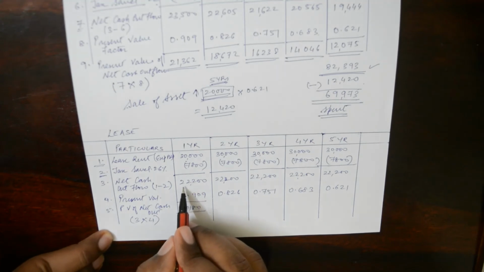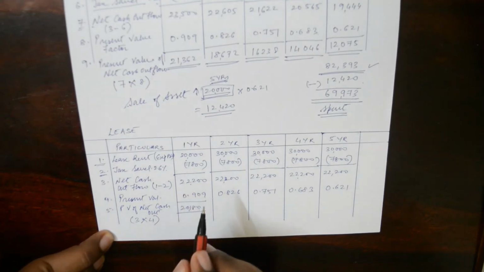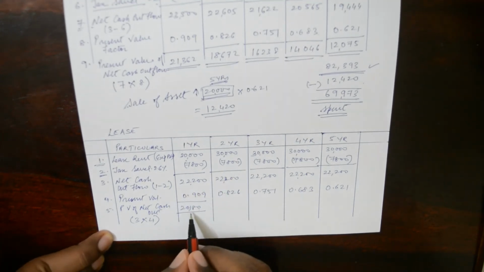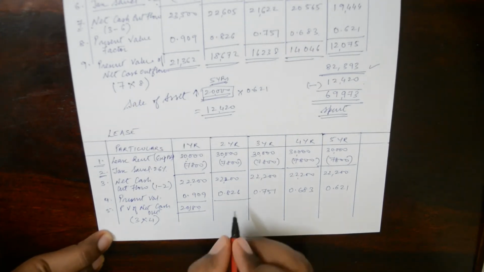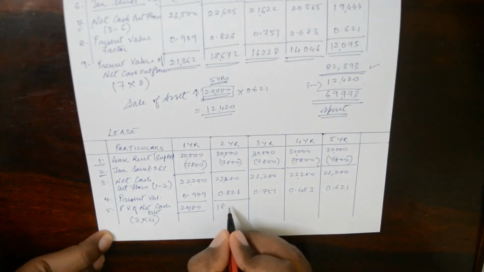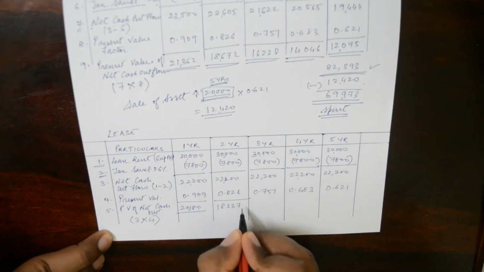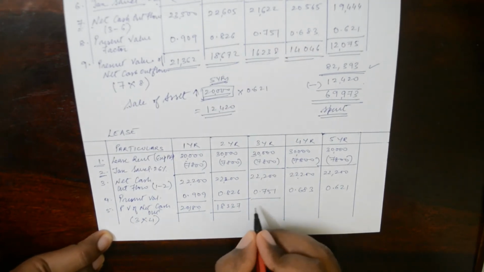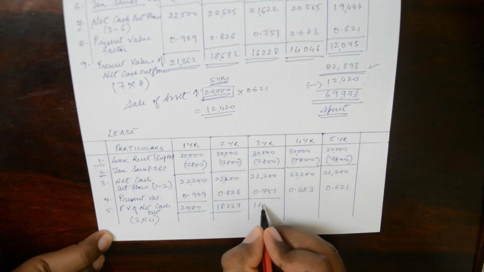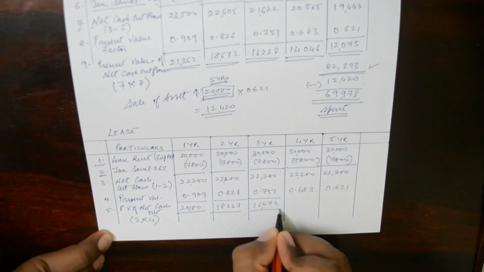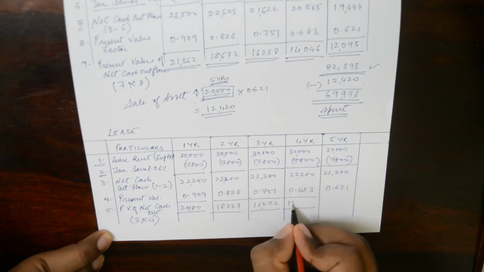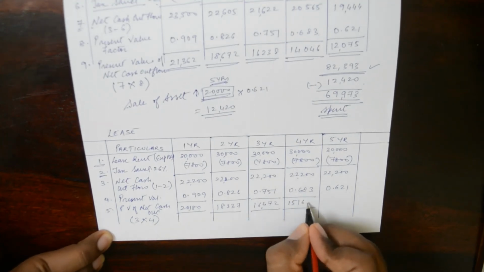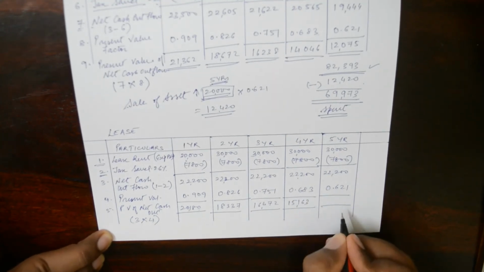So if we spend 22,200 after 1 year, it is like spending as of today 20,180. In this case it is 18,337. In this case it is 16,672. In the fourth year, it is 15,163, and in the fifth year it is 13,786.